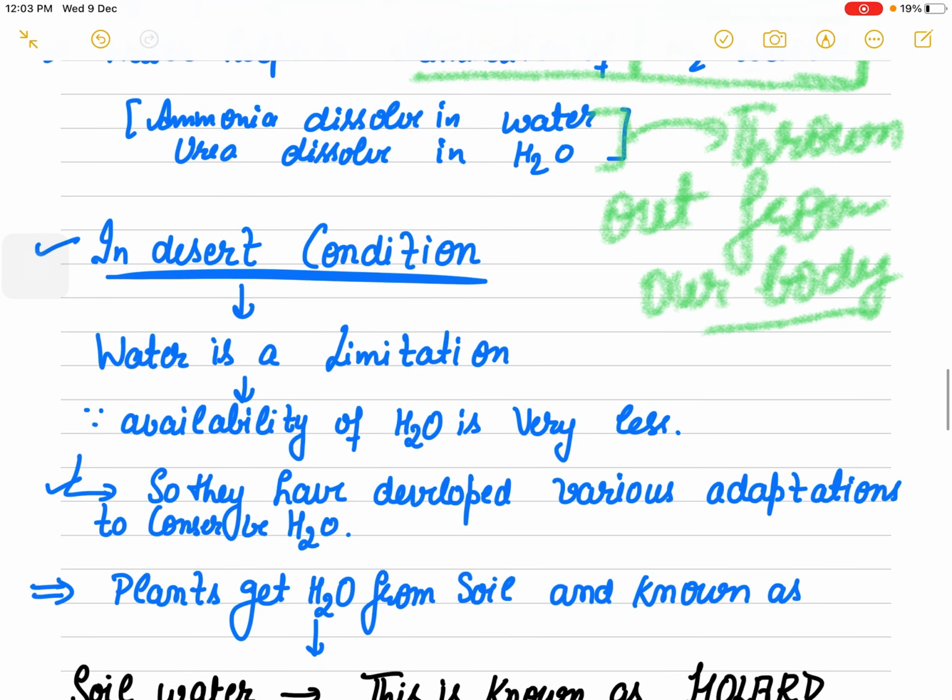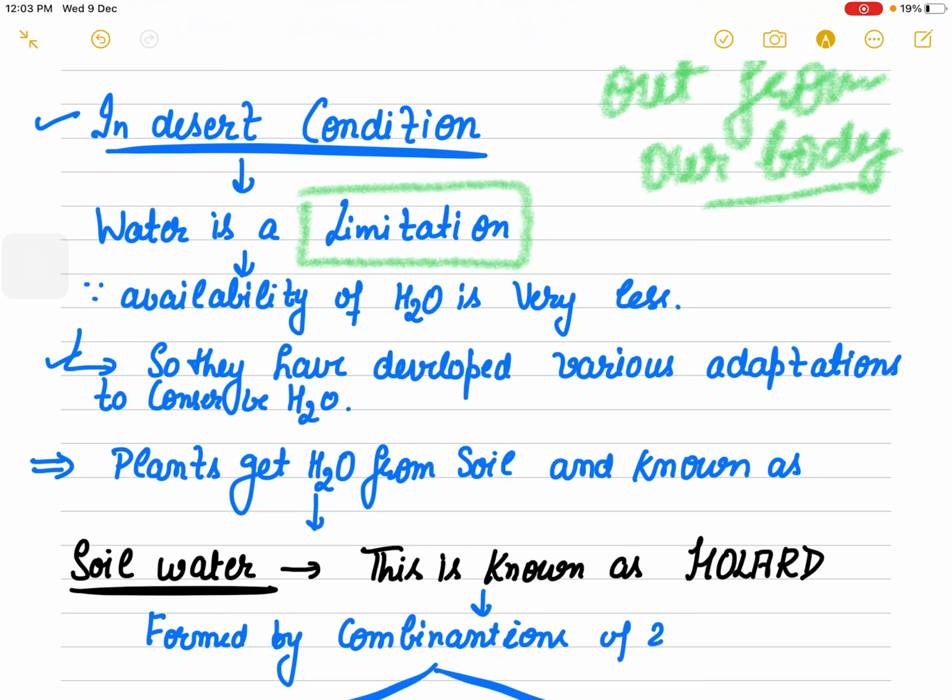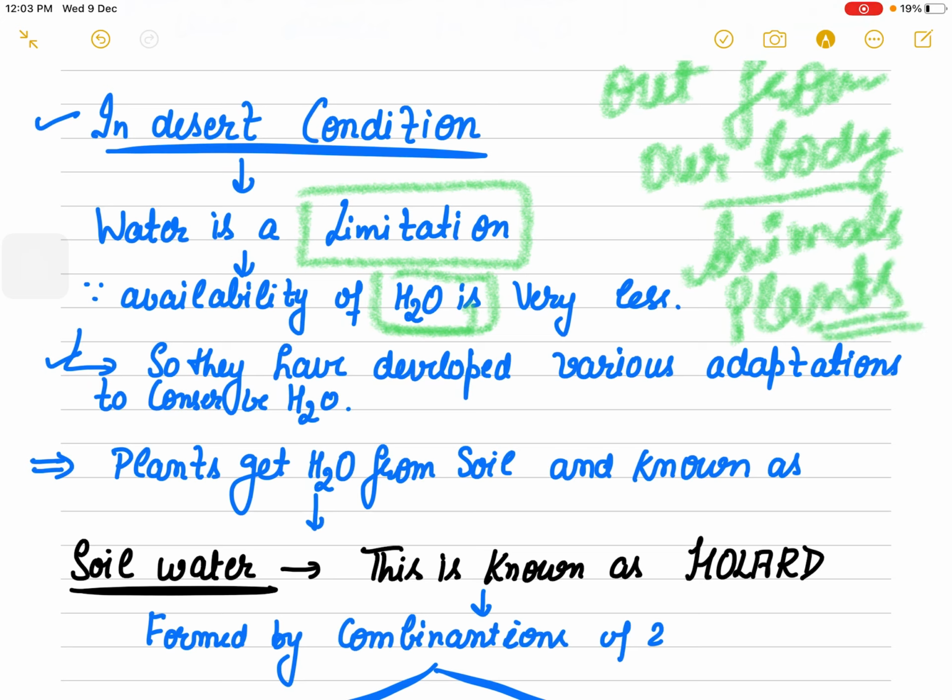These were the importances. But now come to the very dry area, the desert condition. Water is a limitation for them, because water is not available there. Availability of water in the deserts is very, very less. So what do the animals and plants do? I will not take these adaptations here, we will talk about them later in detail, but they developed various kinds of adaptations to conserve water, right?